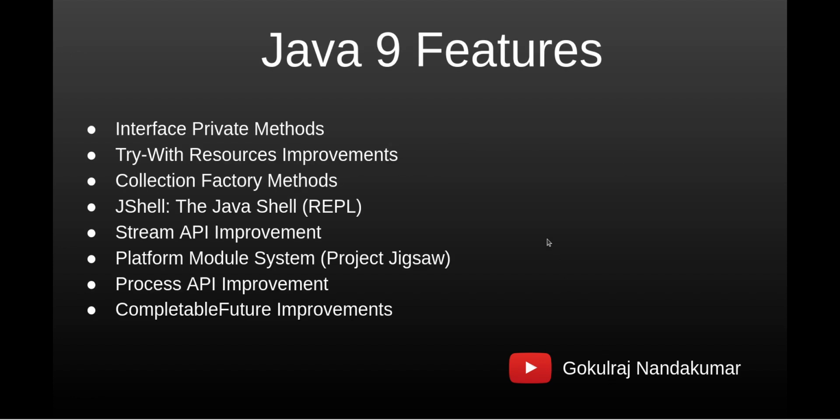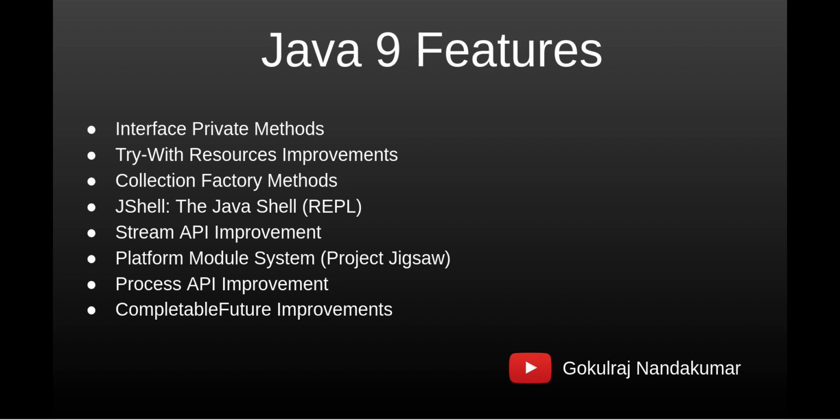Okay, Java 9 features. Since Java 9 is not a long-term support edition, it has only limited improvements and advancements since the release of Java 9. Those are like private methods in interfaces, improvements in try-with-resources, collection factory methods, stream APIs, or the process API.